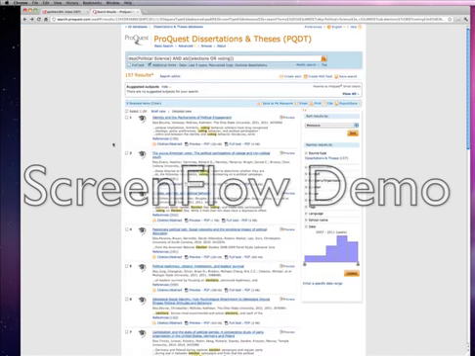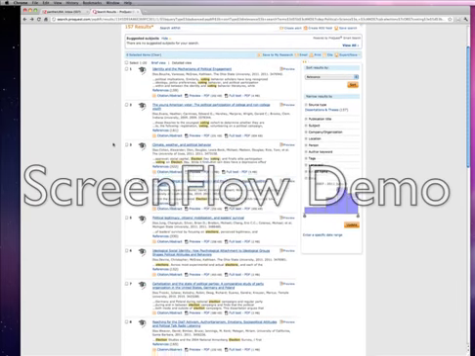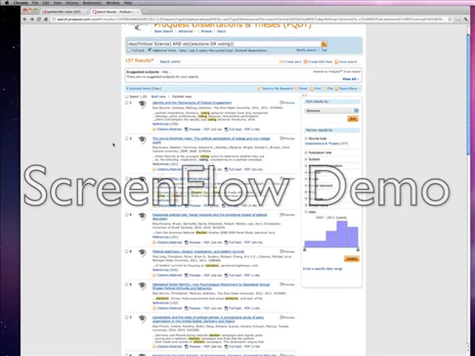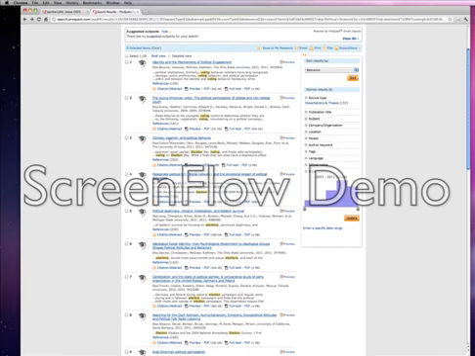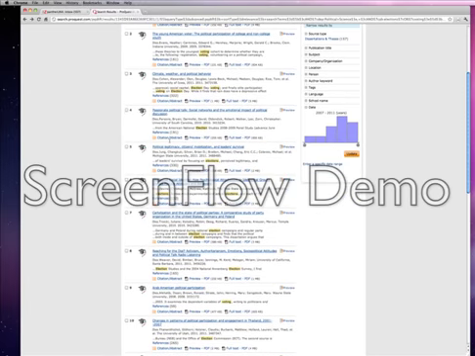What I suggest you do is take a look through this resource, entering whatever search terms you like that might describe things that you're interested in, and see what kind of topics people are currently writing about, and see if you get some ideas for your own research.